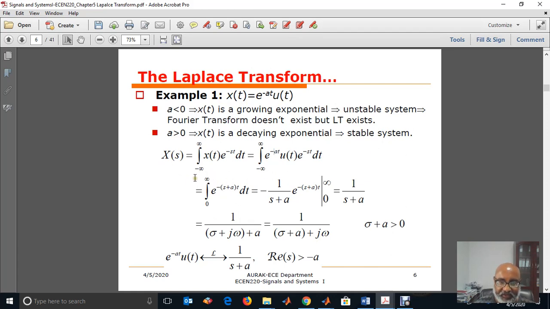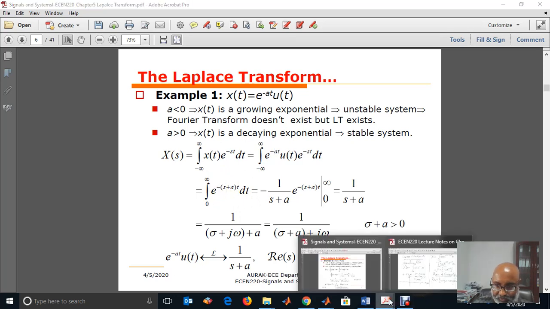Now let's find the Laplace transform of x of t. It is the integral from minus infinity to infinity of x of t e to the power of minus st dt, which is the integral of e to the power of at ut e to the power of minus st dt. Because of the unit step, we start the integration from 0 to infinity. Then we combine a and s. We have e to the power of minus s plus a times t dt. Now what will be this value? This value will be convergent depending on s.